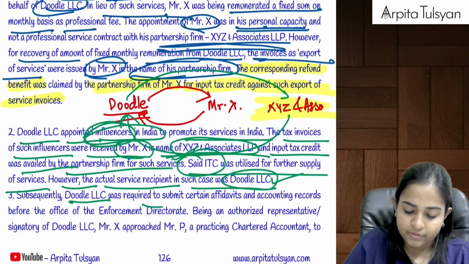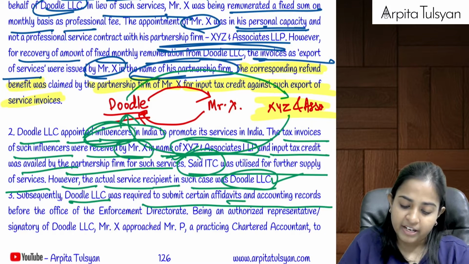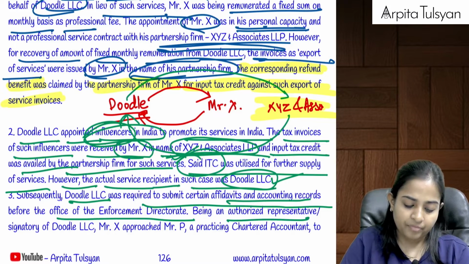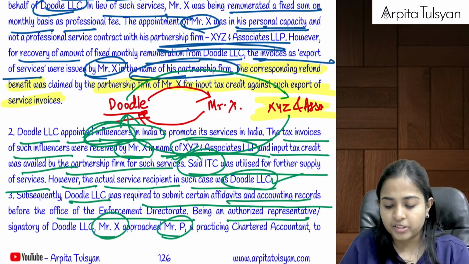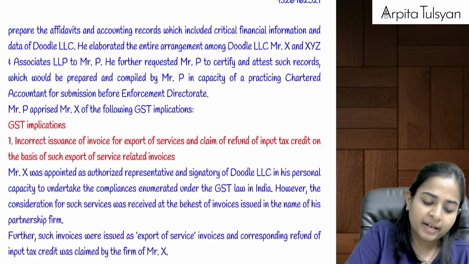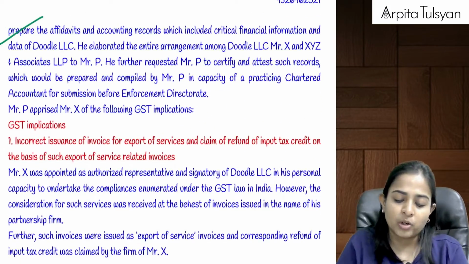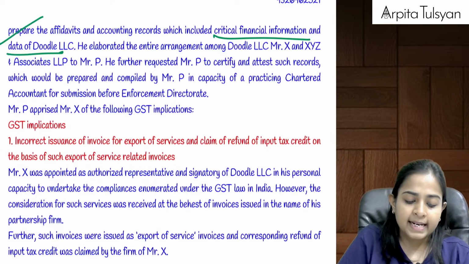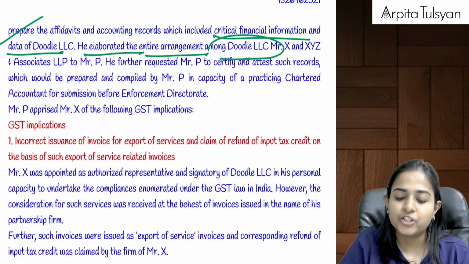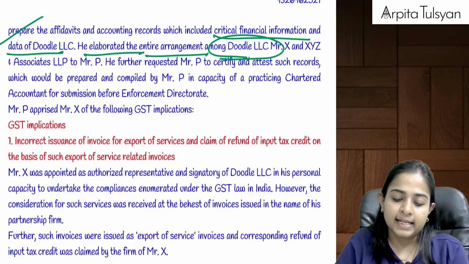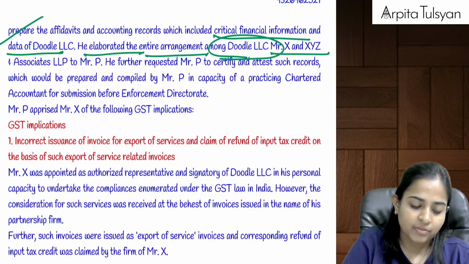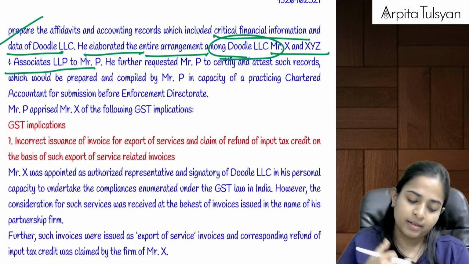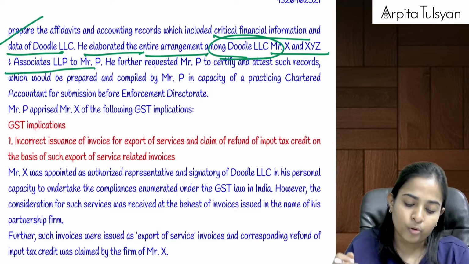Subsequently, Doodle LLC was required to furnish some affidavits and accounting records before the office of ED. Being an AR, Mr. X approached Mr. P, a chartered accountant, to prepare the affidavits and accounting records, which included critical financial information and data of Doodle LLC. He elaborated the entire arrangement among Doodle LLC, Mr. X and XYZ and Associates to Mr. P. Okay, so he made sure that everything looked very clear.